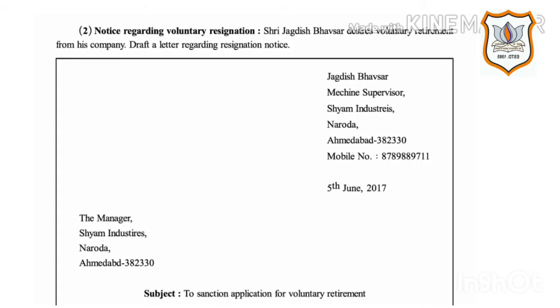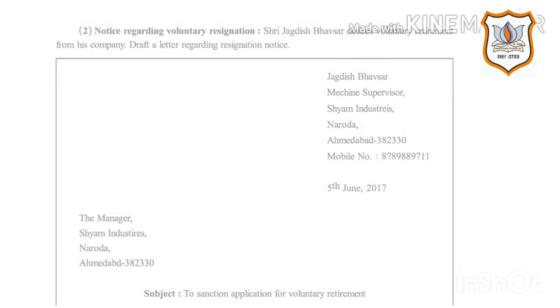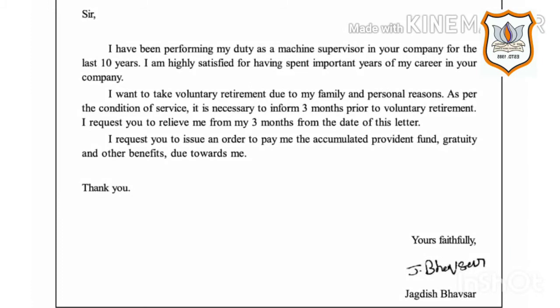Here on the right hand side, name and address of the sender, then mobile number, then date, month and year of writing letter, then on the left hand side, the designation of receiver and address of receiver. Then comes subject. Here the subject is to sanction application for voluntary retirement. Then salutation on the left hand side and then body of the letter.